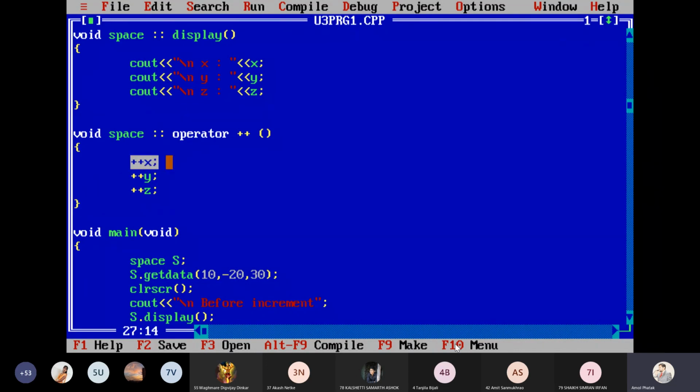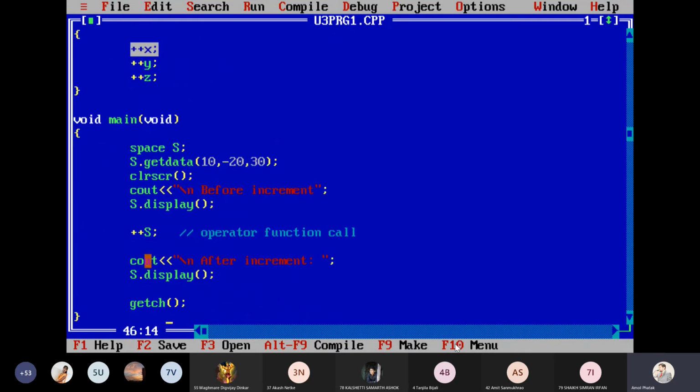Now how will the compiler differentiate whether this plus plus x is the normal one, and whether this plus plus s is the overloaded function? How does it differentiate between this plus plus x normal, and this plus plus s as the operator? Can anybody give the answer? How does the compiler know? Because for this plus plus x, x is an integer variable.